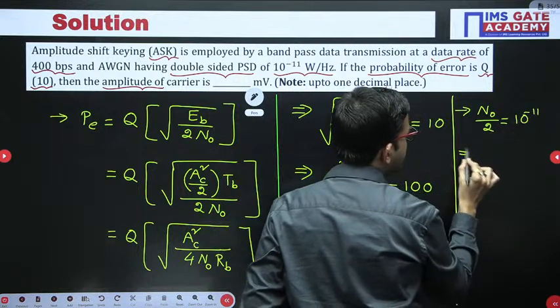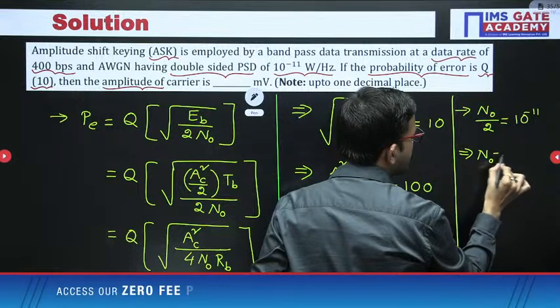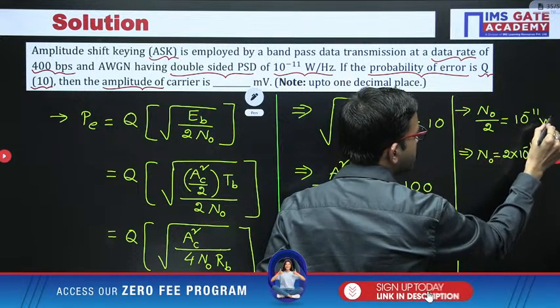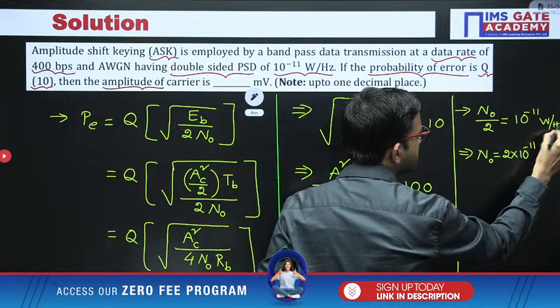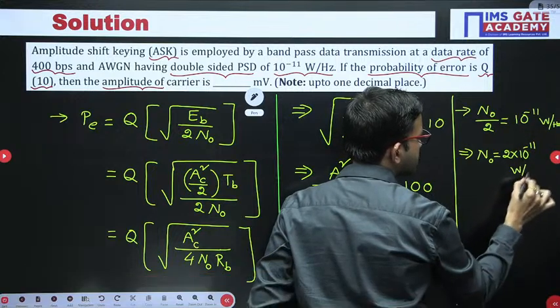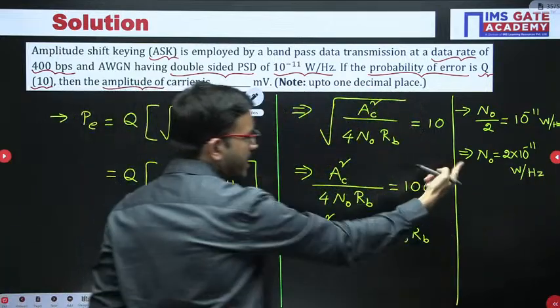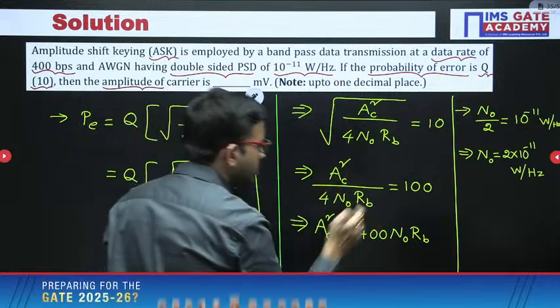So that means N naught equal to 2 into 10 power minus 11. Units are watt per Hz. Now this N naught you can substitute here, and similarly RB you can substitute here, that's all.